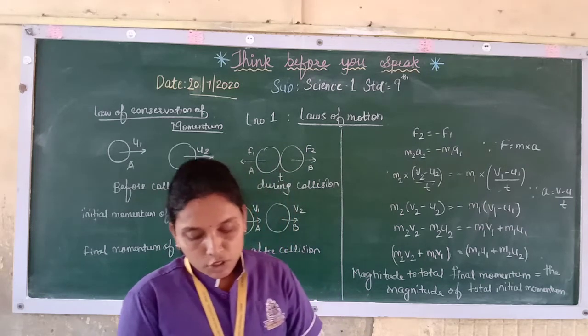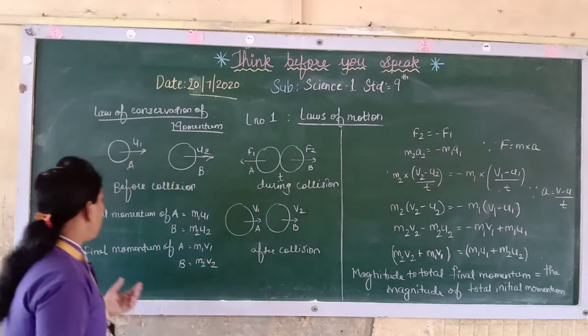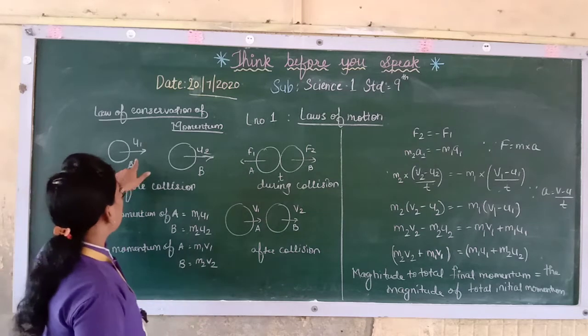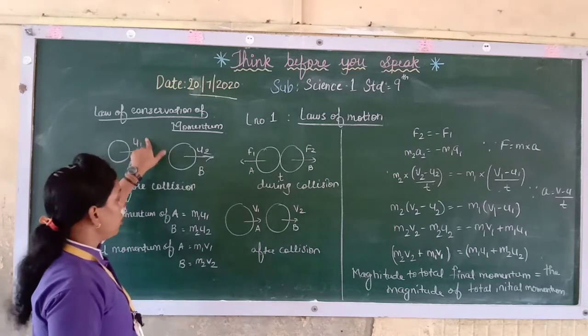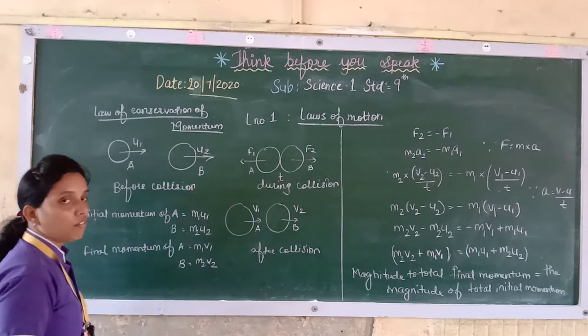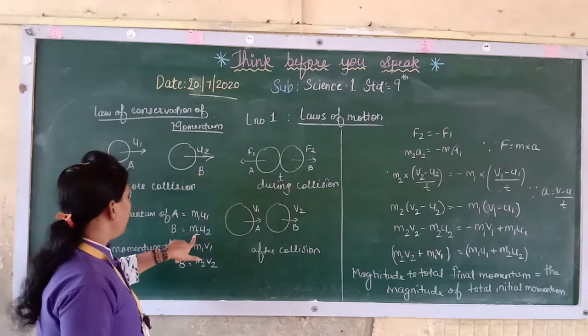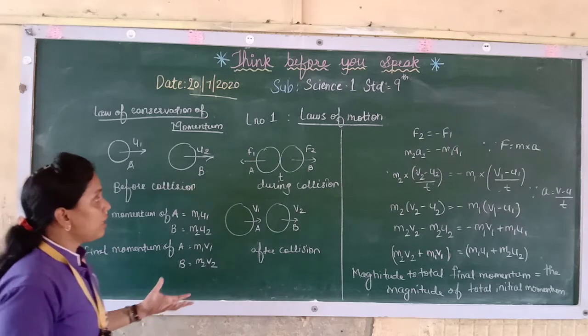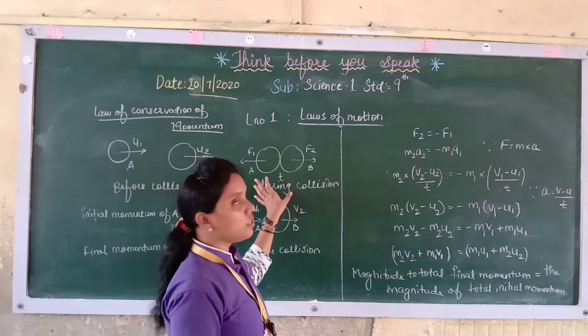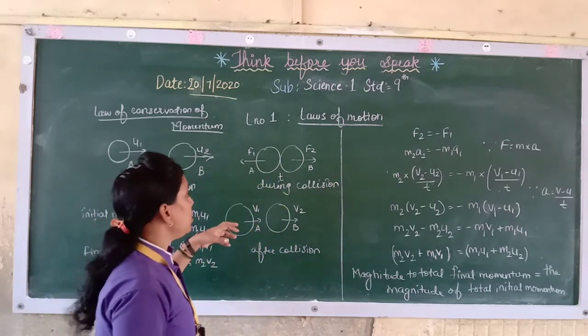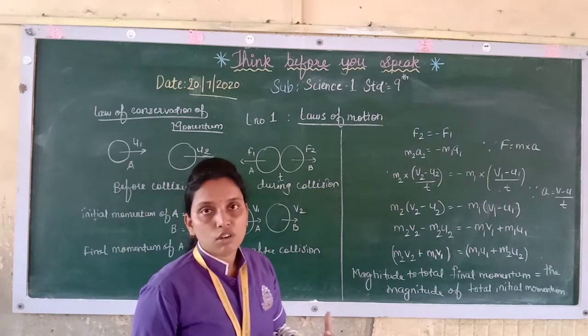According to the formula of momentum, what will be the initial momentum of A if it has mass m1 and velocity u1? Its formula is m1u1. And the initial momentum of B will be m2u2. Now they strike each other during collision. They will strike each other, so they will exert force on each other.